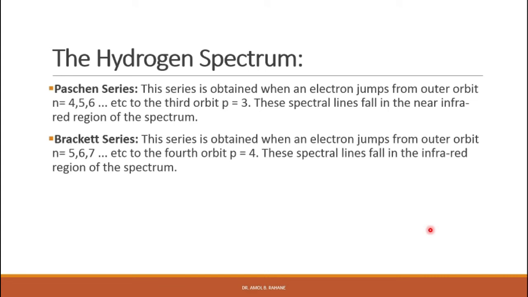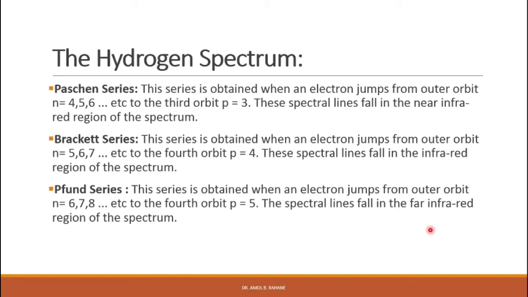The next series is the Brackett series. This series is obtained when an electron jumps from the outer orbit, that is n is equal to 5, 6 or 7 etc., to the fourth orbit p is equal to 4. These spectral lines fall in the infrared region of the spectrum. The next series is the Pfund series. This series is obtained when an electron jumps from the outer orbit, that is n is equal to 6, 7, 8 etc., to the fifth orbit, that is p is equal to 5. The spectral lines fall in the far infrared region of the spectrum.